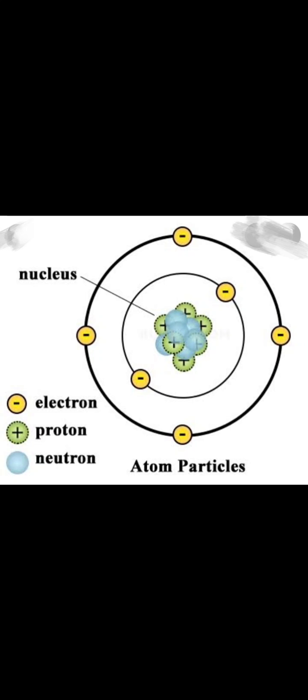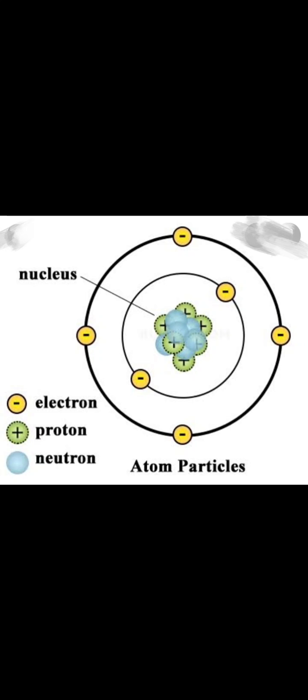When there is a losing of electrons, the number of protons will increase in comparison to the number of electrons, so that body will be positively charged. And when there is a gaining of electrons, the number of electrons will increase in comparison to the number of protons, so that body is said to be negatively charged.